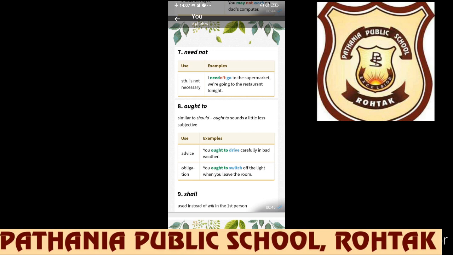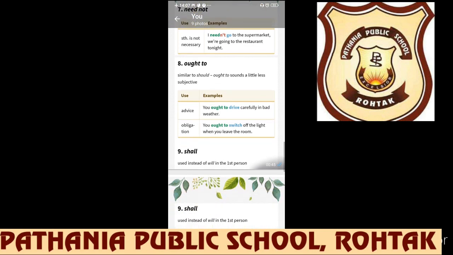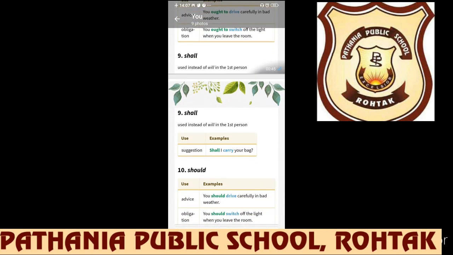If anybody is making any general advice, then we use should. Okay, you should drive carefully means it is implemented to everyone. You should wear clean clothes. You ought to listen to your parents means you know that the subject is not going to listen, then that's why you are suggesting, advising. Obligation, when social obligations are there or other obligations of duties are there, then we use ought to. Like here the obligation of duty, you ought to switch off the light when you leave the room. So these are the uses of ought to.